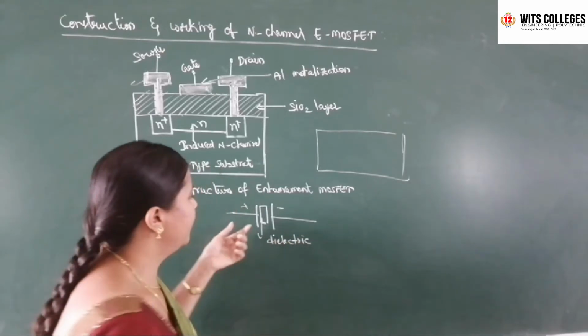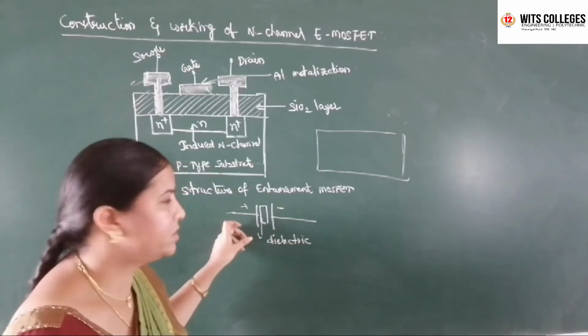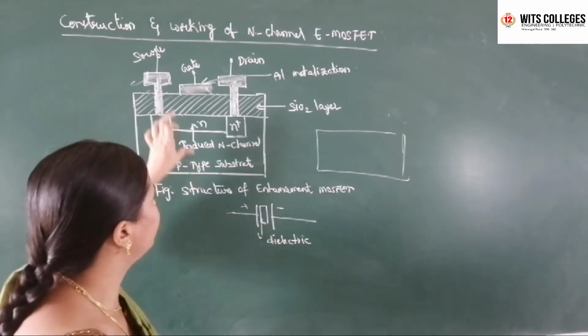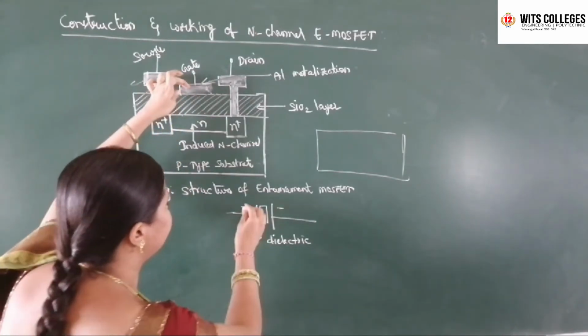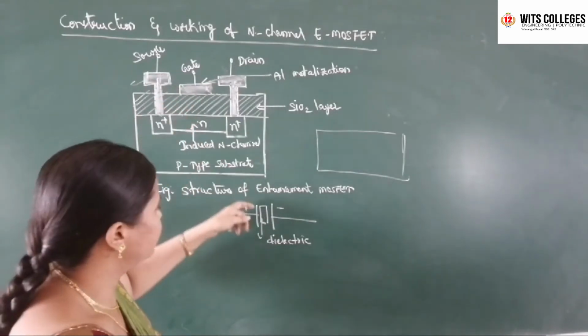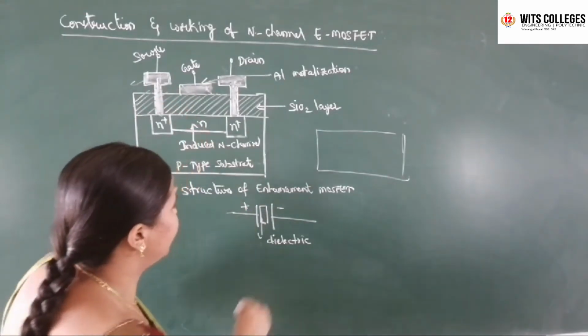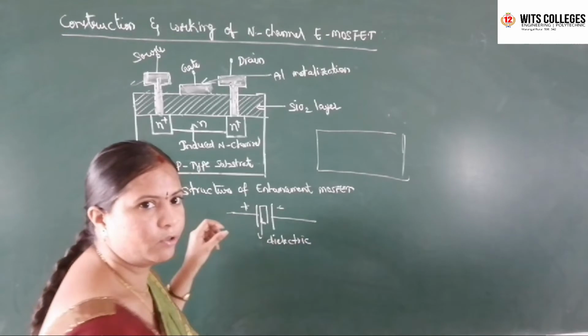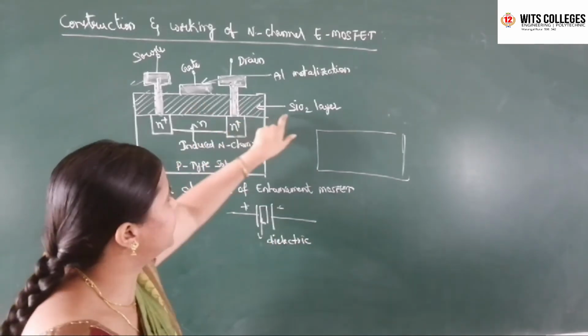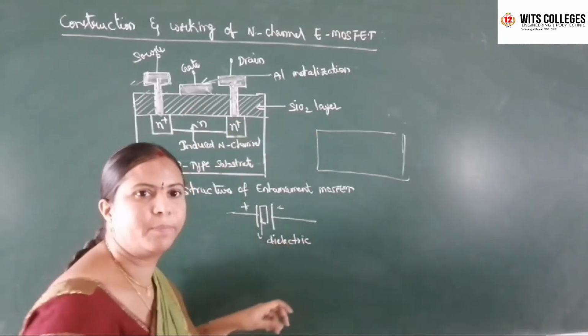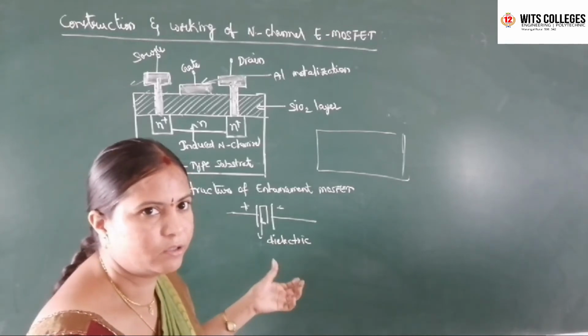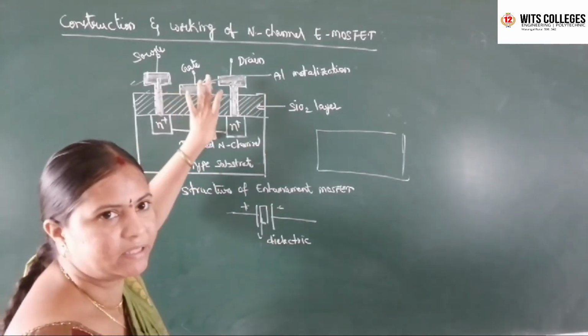So this is nothing but a parallel plate capacitor. Also in the construction of the enhancement MOSFET, the gate terminal acts as the positive plate, the N channel acts as the negative plate, and the middle SiO2 layer acts as the dielectric material. Dielectric means insulating material. So it acts as a parallel plate capacitance.